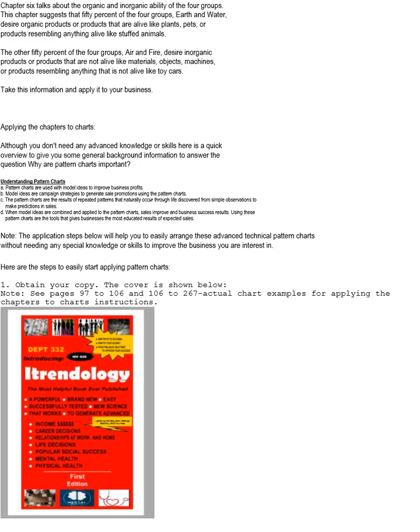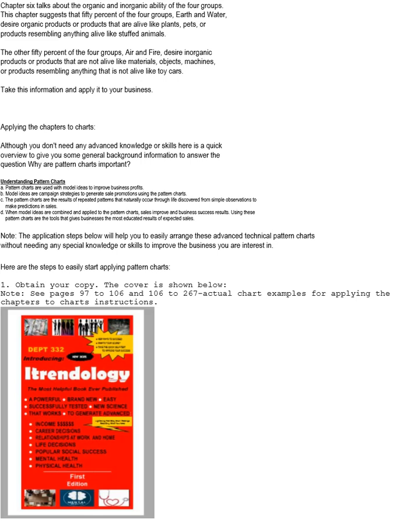Here are the steps to easily start applying pattern charts. First, obtain your copy of the most helpful book ever published. Here, near the bottom, is a picture of the book cover. More information to receive a copy is provided at the end of this tutorial.